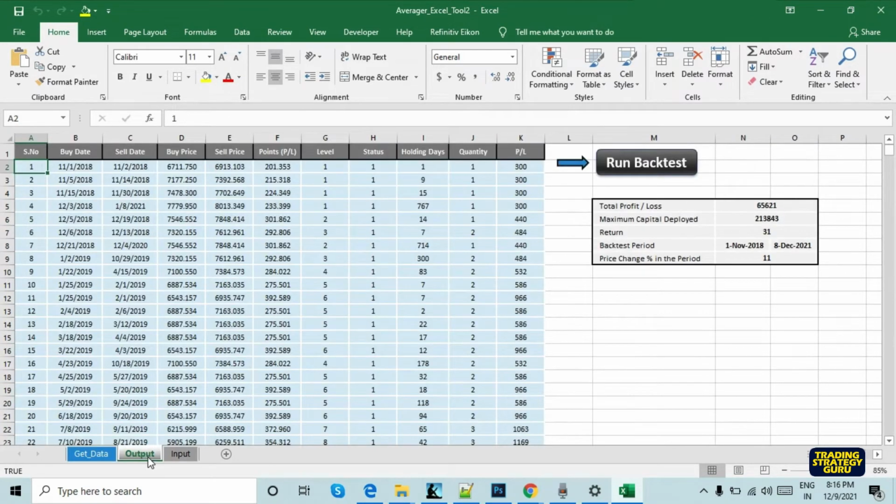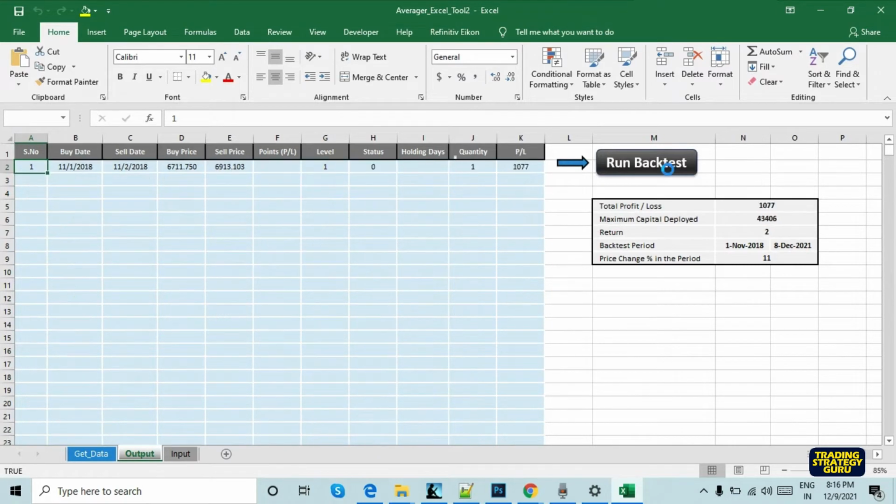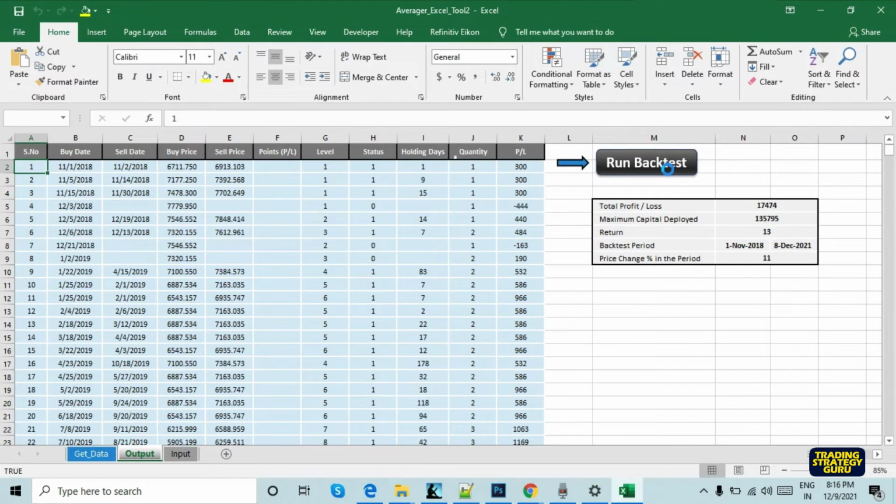Output. Backtest results appear in this output section. You can see the trade date, entry price, exit price and holding period. In columns M and N, you can see the total capital deployed, profit loss and return percent.